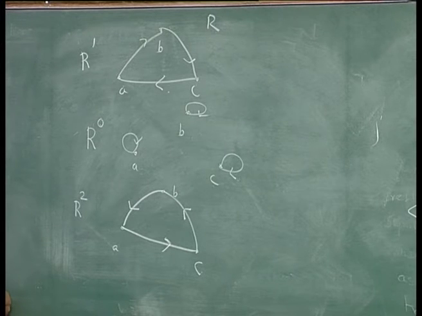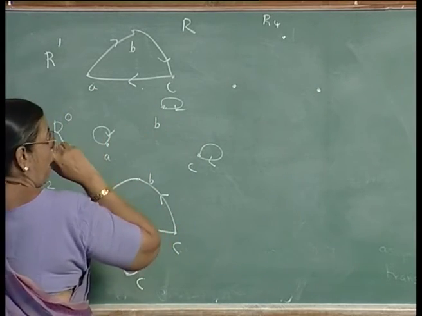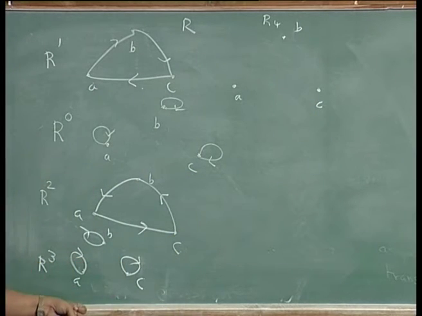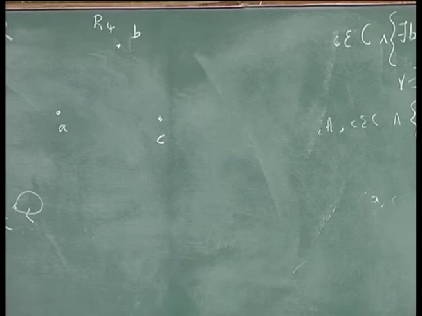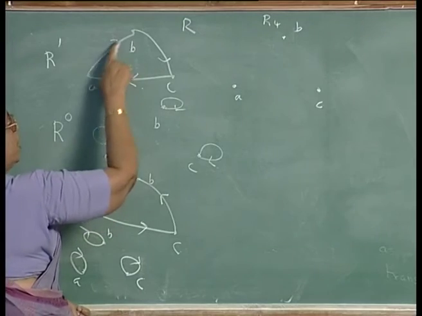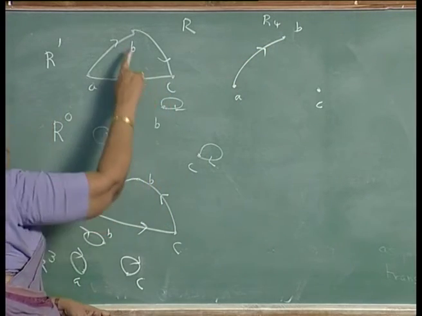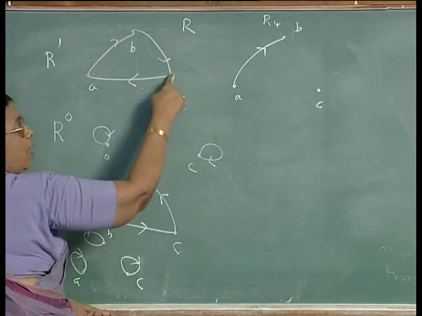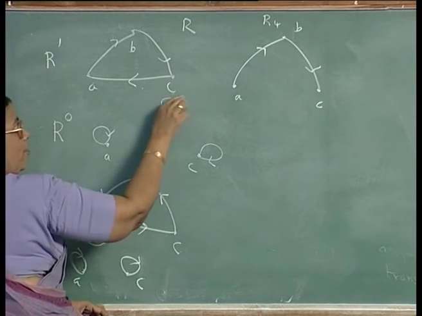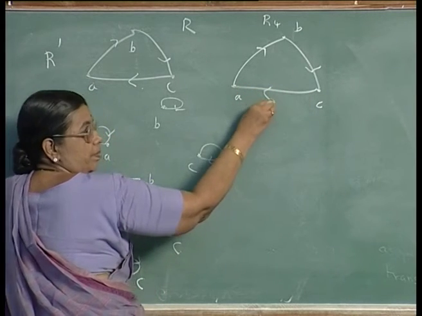R power 4 will be R cubed into R: A, B, C. That is, R cubed has a self loop, and along with this it will make an arc like this. R cubed has a self loop at B, and along with this arc there will be an arc like this. R cubed has a self loop at C, and along with this arc it will be like this.